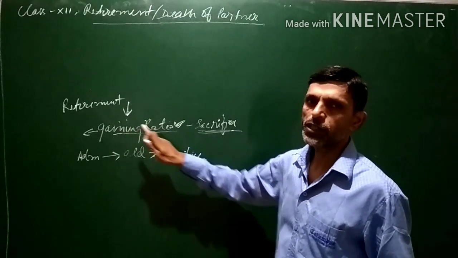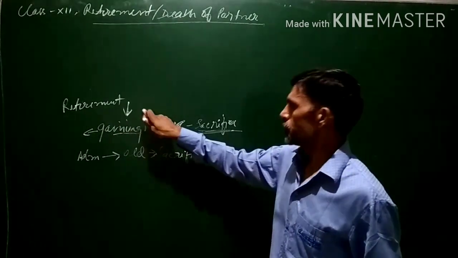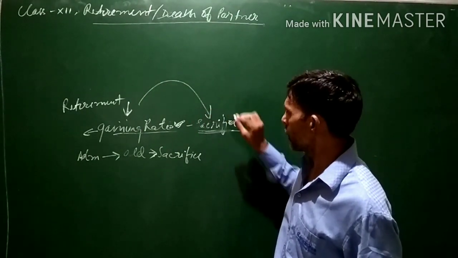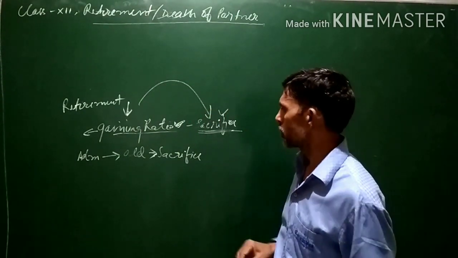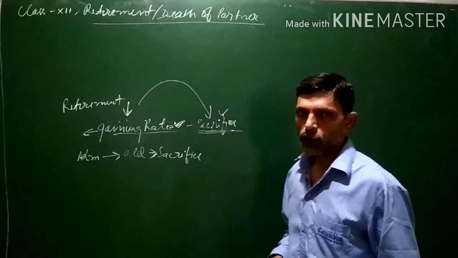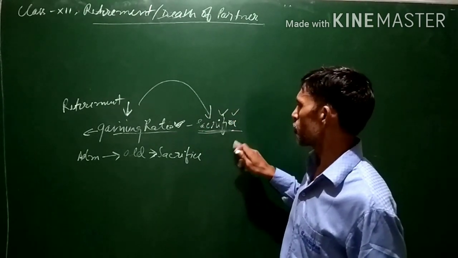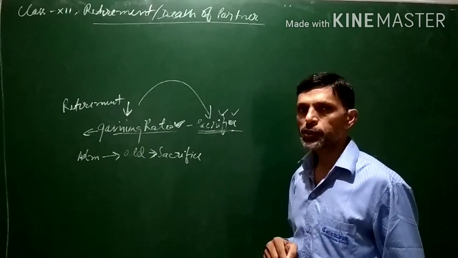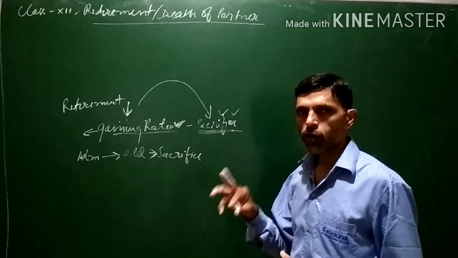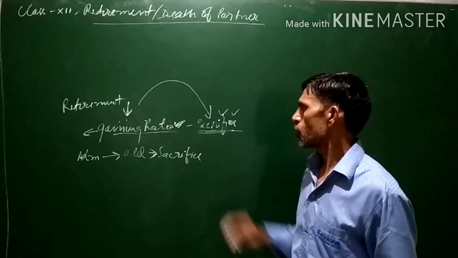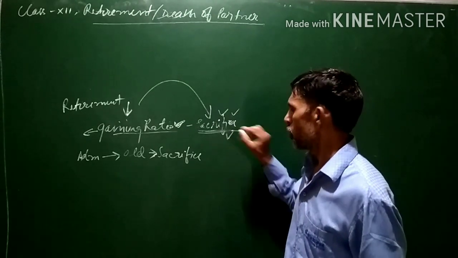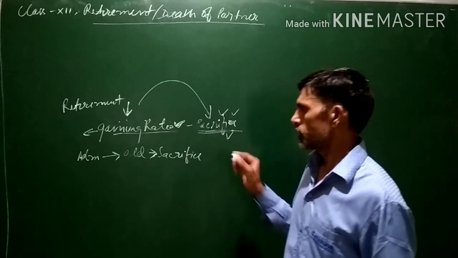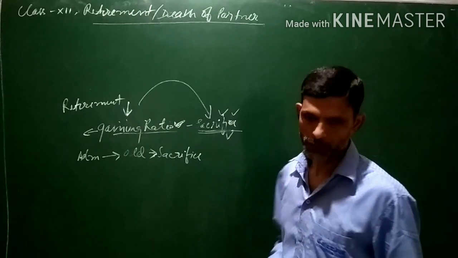That is why we calculate gaining ratio. But sometimes one or more than one partner may also sacrifice, just like the outgoing partner. The outgoing partner sacrifices his share of profit, he leaves the share of profit for the remaining partners. But sometimes one or more than one remaining partner may also sacrifice when an already existing partner goes out of the business. That type of question we will be trying to solve.